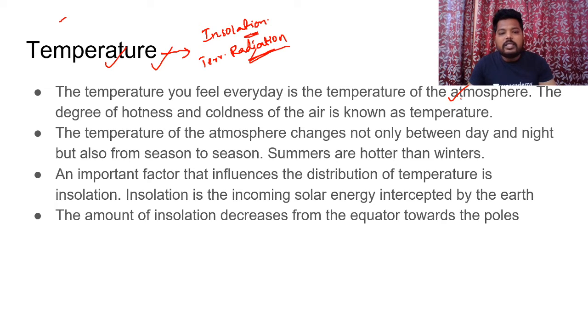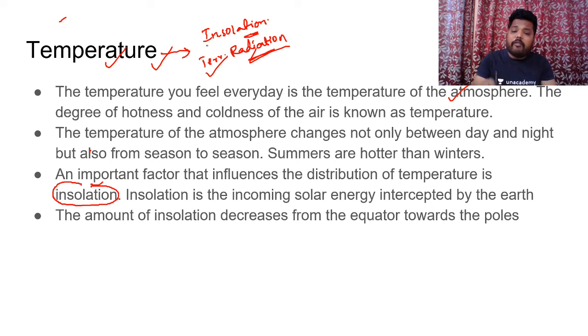So what is the important factor which defines the temperature? The important factor which influences the temperature is insolation. Here I am repeating my statement. Please do remember this. The important factor that influences temperature is insolation, but insolation is not the reason for the temperature of the atmosphere. Have you understood this point? It is terrestrial radiation which is the reason for the atmospheric temperature.